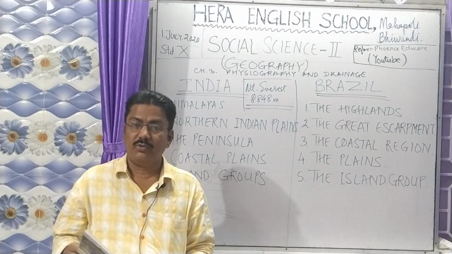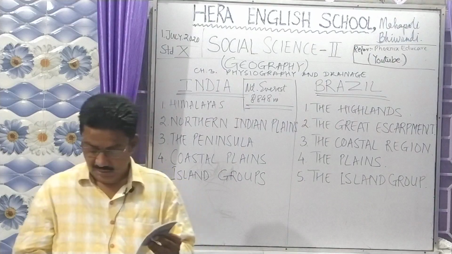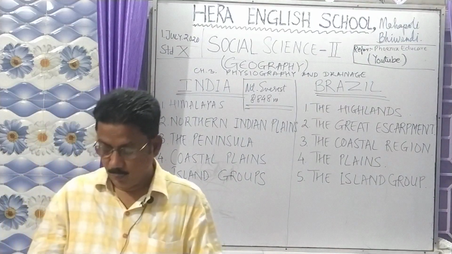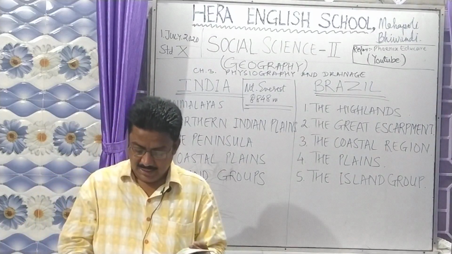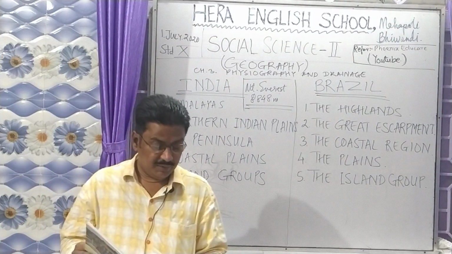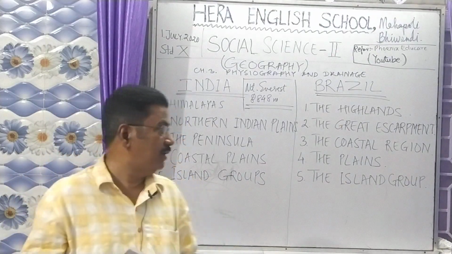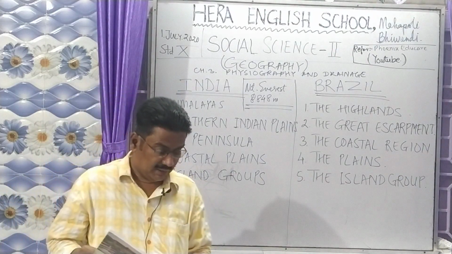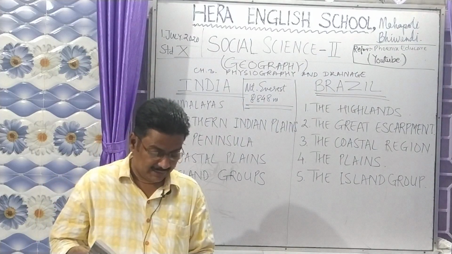The escarpment region is a barrier making a divide between the rainfall side towards the Atlantic Ocean and the rain shadow side on the other side of the Great Escarpment of Brazil, and that region is known as the drought quadrilateral. Keep that in mind.